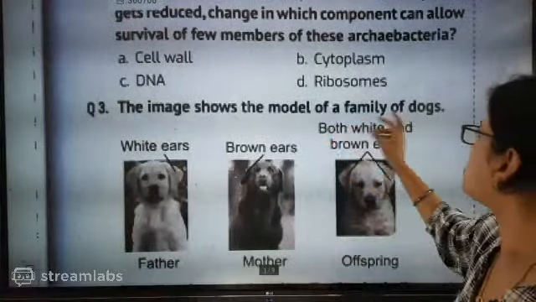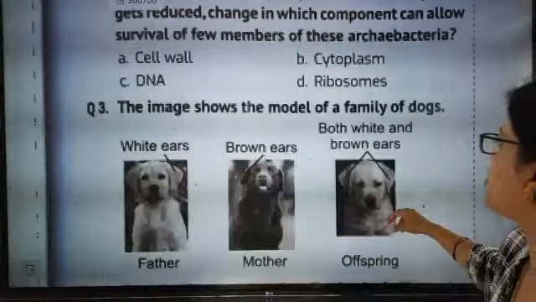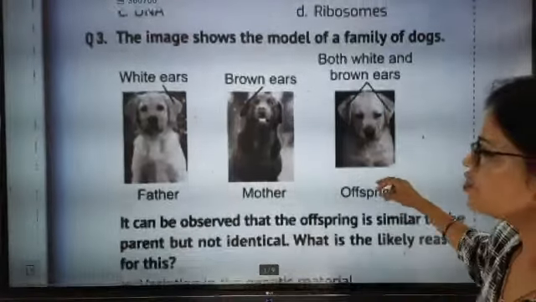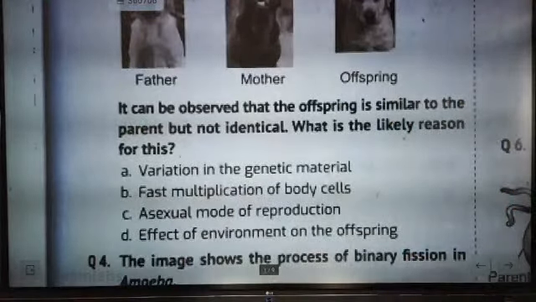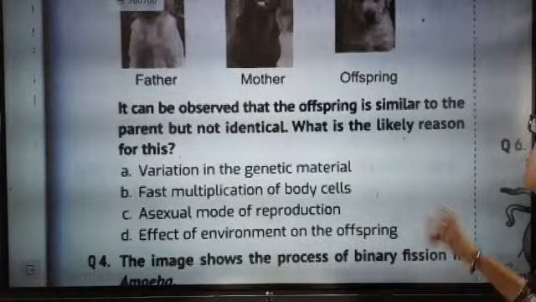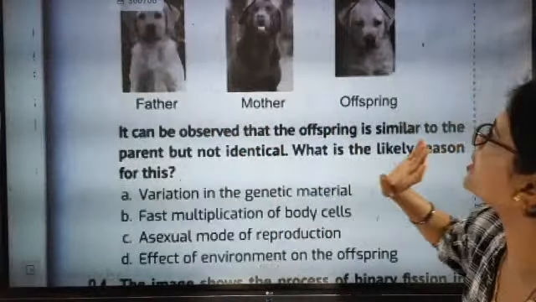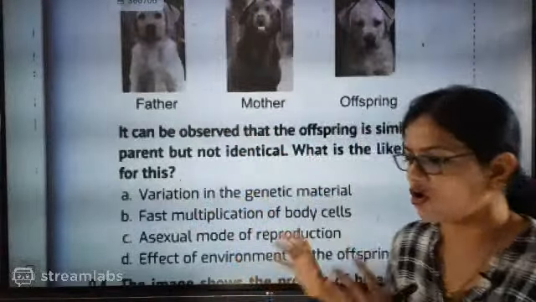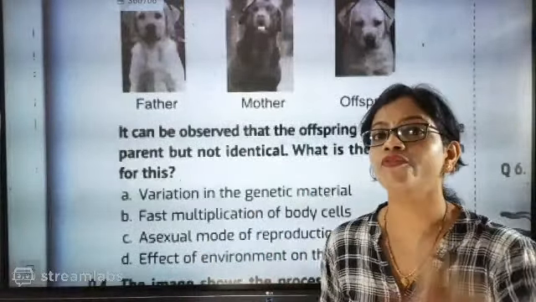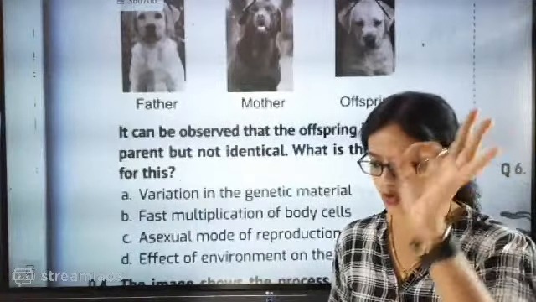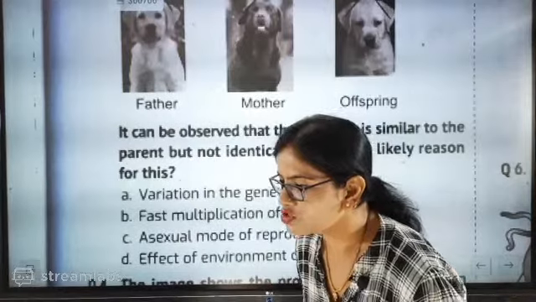The image shows the model of a family of dogs, white ears, brown ears and brown ears, both white. Now father, mother and offspring. It can be observed that the offspring is similar to the parent but not identical. What is the likely reason for this? Father, mother, offspring, they all look similar but they are not identical. I told you the case of clone making, and I told you the case of variations. Change in DNA will lead to change in other parts.